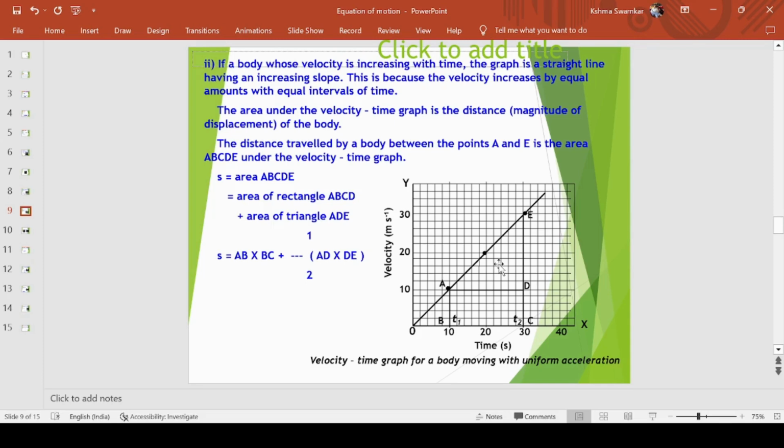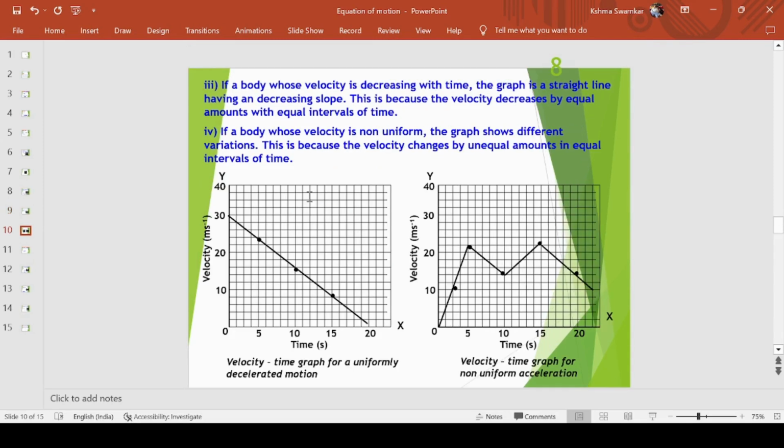Now coming to the body whose velocity is decreasing with time and the graph is a straight line, then it is having a decreasing slope like this. Previously we have seen that it is increasing, but if it is like this, then it is decreasing. And another one is this zigzag kind of graph, which is a non-uniform velocity time graph.